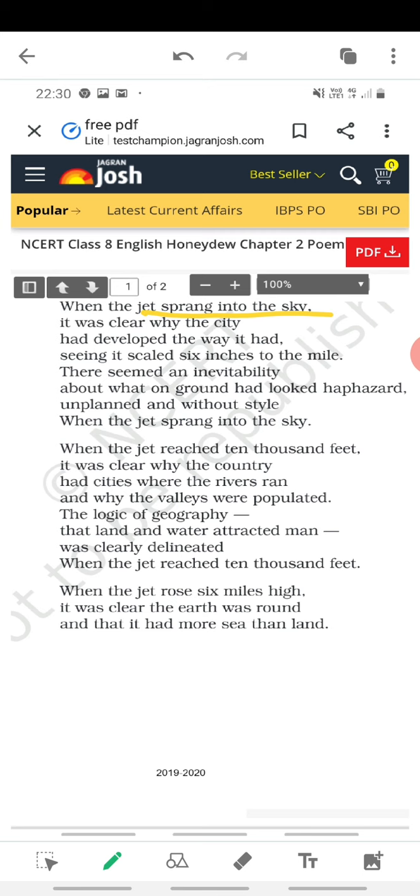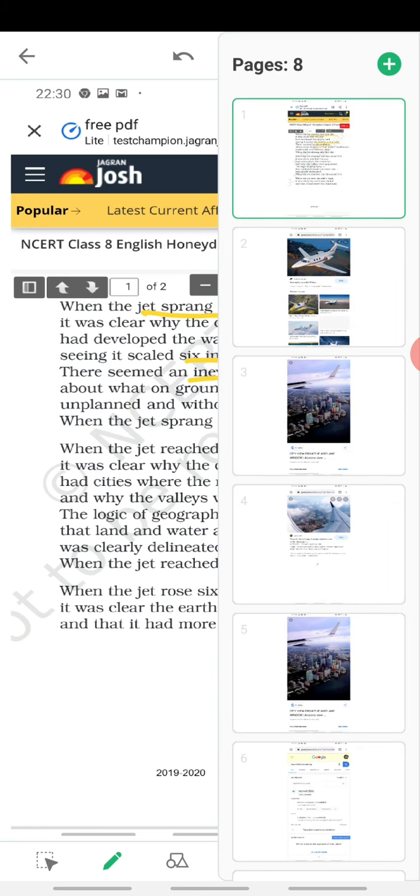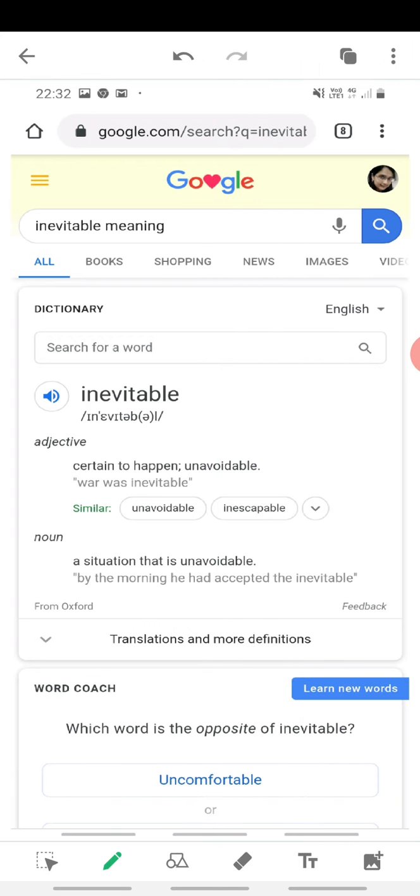So when the jet sprang, as soon as it started flying in the sky, it was clear why the city had developed the way it had, seeing it scaled 6 inches to the mile. So now the flight is 6 inches above the ground, 6 inches to the mile. There seemed an inevitability. See the word inevitability? The meaning of the word is certain to happen. It is unavoidable.